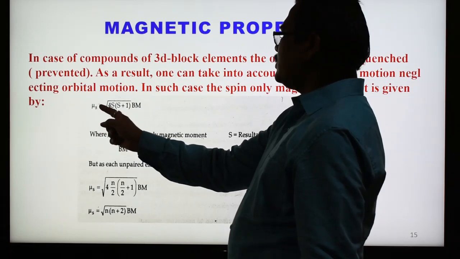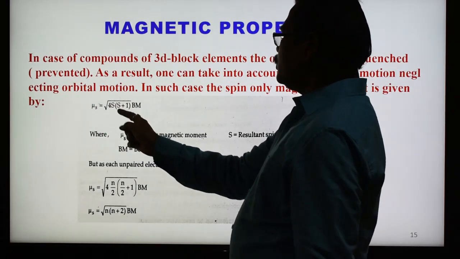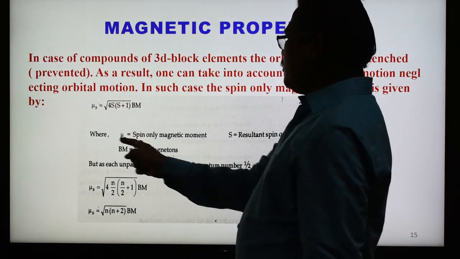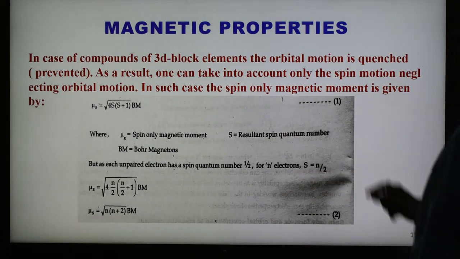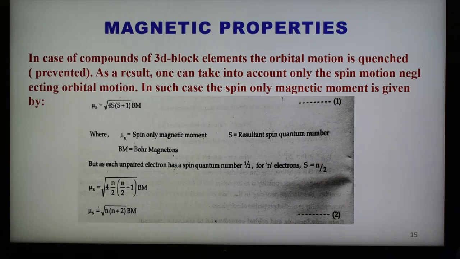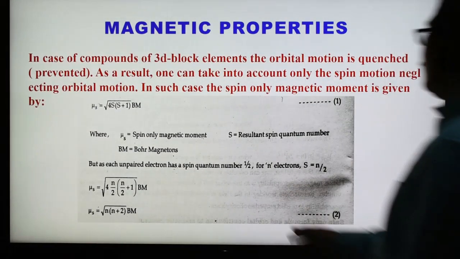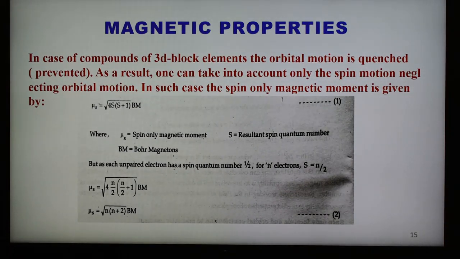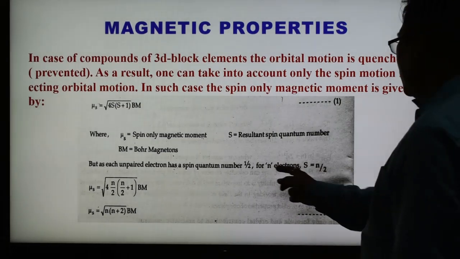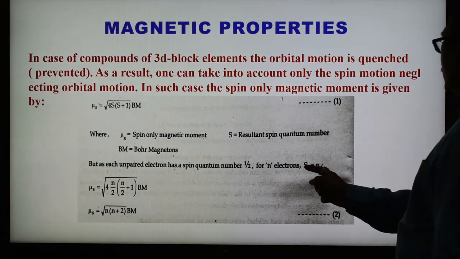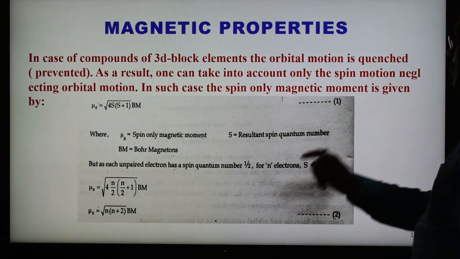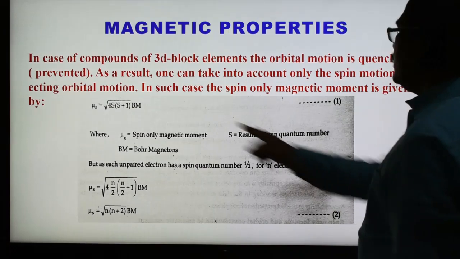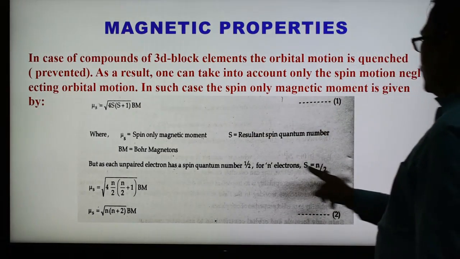So mu s equals root of 4s(s+1) BM, where mu s is the spin only magnetic moment, s is the resultant spin quantum number, and BM is the Bohr magneton. But as an unpaired electron has spin quantum number 1/2, for n electrons s equals n/2. For n number of electrons, n by 2. So put this s value in this equation, which is equation 1.